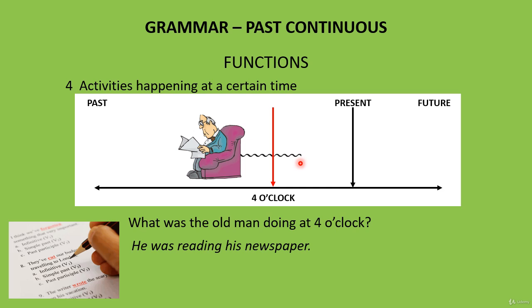If you imagine there's a crime and the police come to see you. Now the police know that the crime happened at 5 o'clock. So they will ask you, what were you doing at 5 o'clock? Meaning, what action were you in the middle of at that time? They won't say, what did you do at 5 o'clock? Because that would mean, what did you start at 5 o'clock and then finish at some point after?